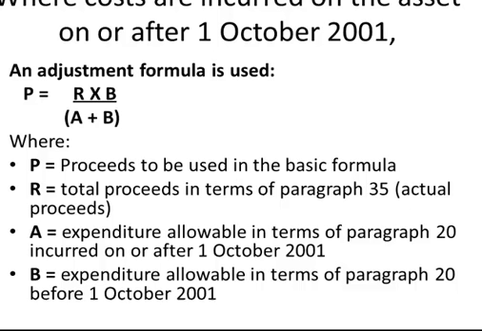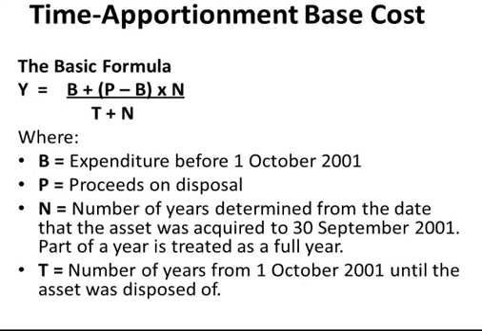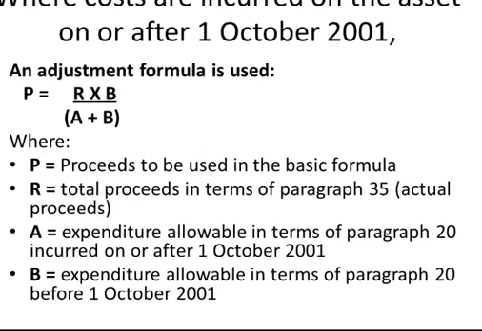Where there were costs incurred on the asset on or after the 1st of October 2001, you will use an adjustment formula to work out the proceeds. And this P will be substituted in the first formula, the basic formula. So your adjustment formula would read P is equal to R multiplied by B over (A plus B), where P is the proceeds to be used in the previous formula.